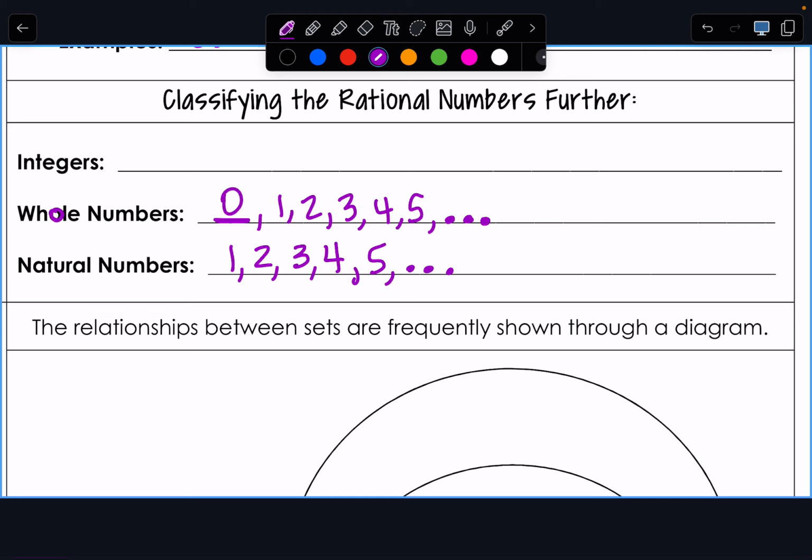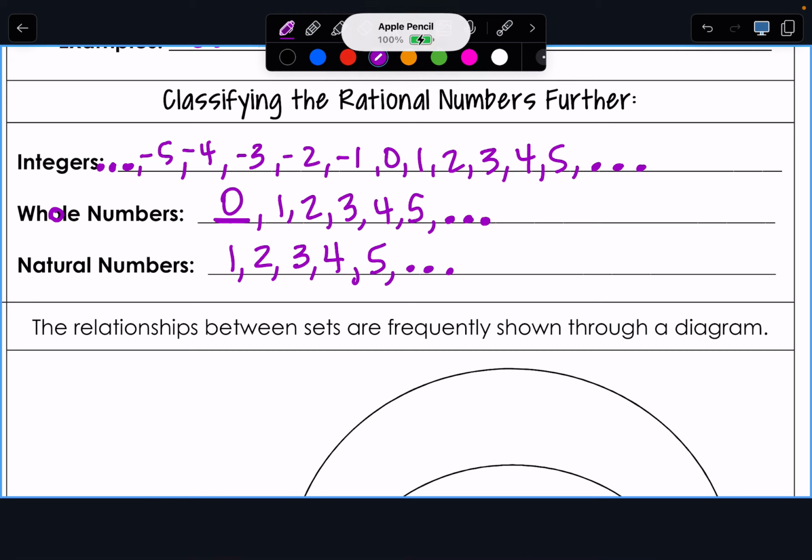The whole numbers. Okay, and then what about the integers? Oh, we're going to have some negative numbers, right? So we still have 0, 1, 2, 3, 4, 5, right? But Channing is saying we are now going to also have our negative numbers.